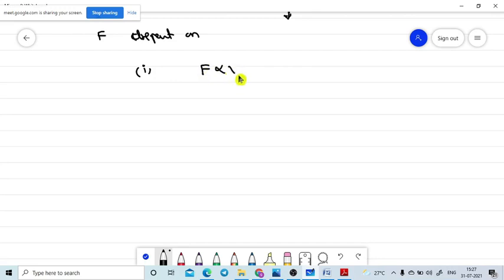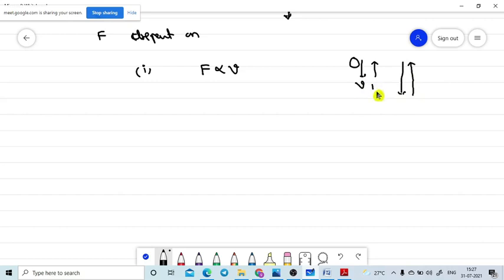The viscous force is directly proportional to the velocity. If the body is moving slowly, the viscous force will also have a smaller value. If the body is moving with a larger velocity, the viscous force will be larger.